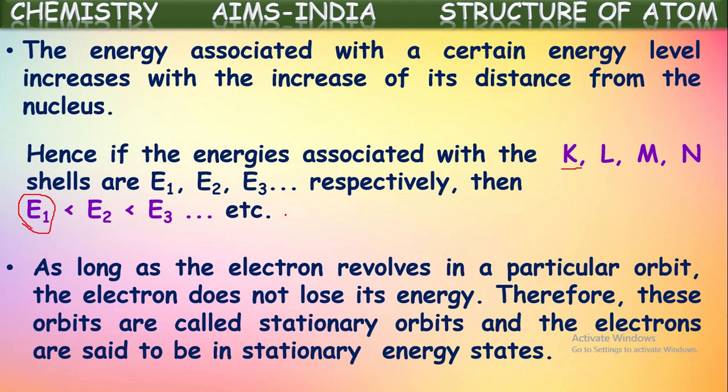So if the electron is revolving in a particular orbit, it will continuously revolve with constant energy. That is why these orbits are also called stationary orbits, because the energy is fixed for the electron when it is revolving in a particular orbit. They are called stationary orbits, and the electrons are said to be in stationary energy states. In that state, the energy is stationary. It is fixed.